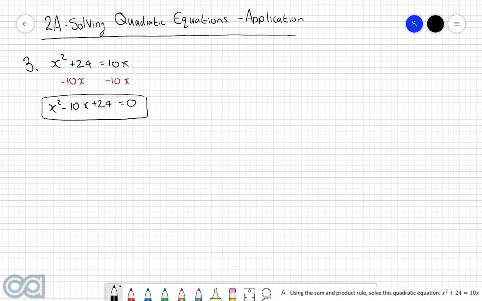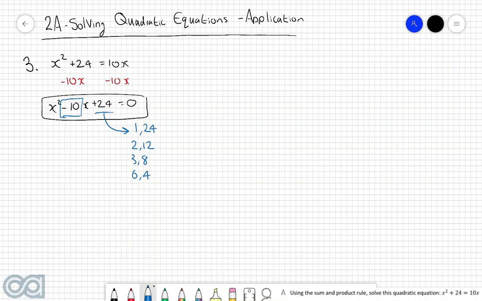So we are now being told to solve this using the sum and product rule. In other words, we need to find two numbers that when you add them together, you get negative 10, and when you multiply them, you get 24. Well, the factors of 24 involve the following: 1 and 24, 2 and 12, 3 and 8, and 6 and 4. Now, the only problem with these combinations here is that when we add these two numbers together, we need to get a negative answer, in this case, negative 10, which means that we're going to have to consider some of the negative factors as well.